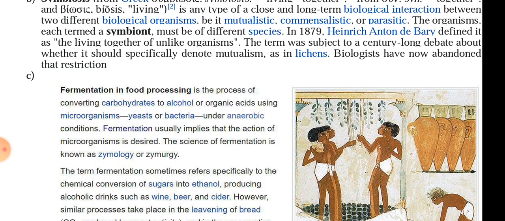Fermentation in food processing is the process of converting carbohydrate to alcohol or organic acids, or simply the process of converting food using microbes, yeast or bacteria, under anaerobic conditions. The anaerobic condition was not in our option, it is not necessary. The two conditions were that there should be food and there should be a microbe. Fermentation usually implies that the action of microorganisms is desired. The science of fermentation is known as zymology or zymurgy.